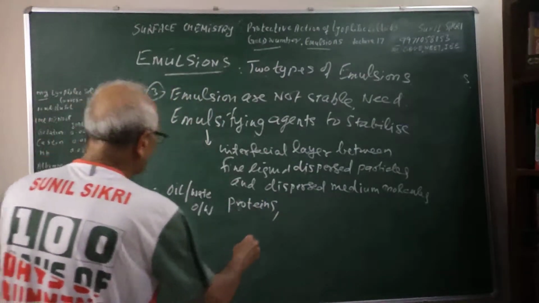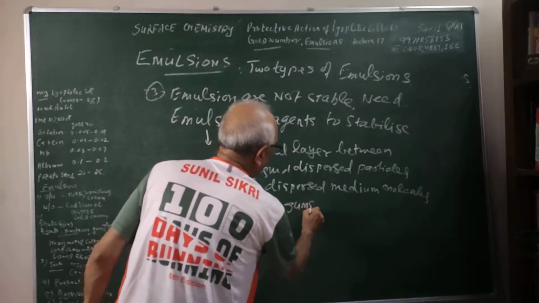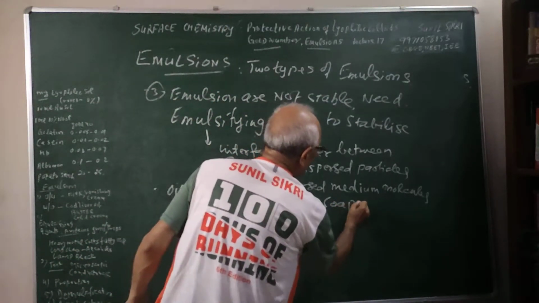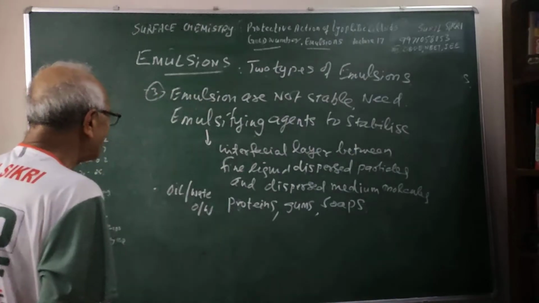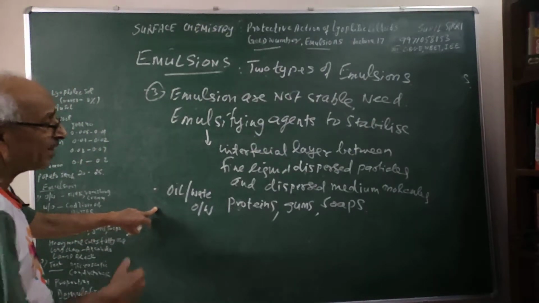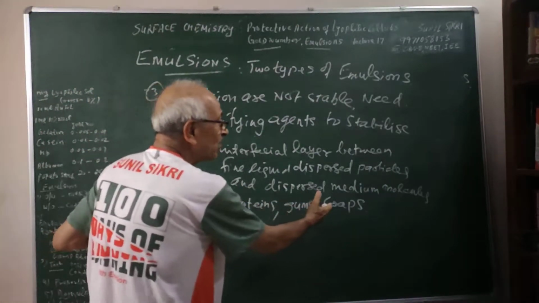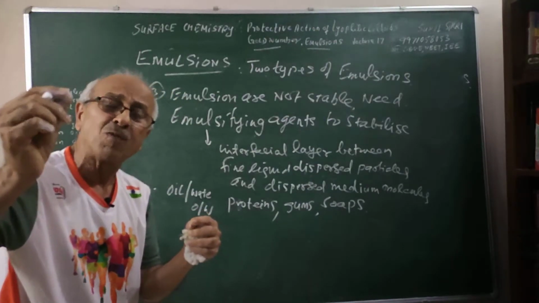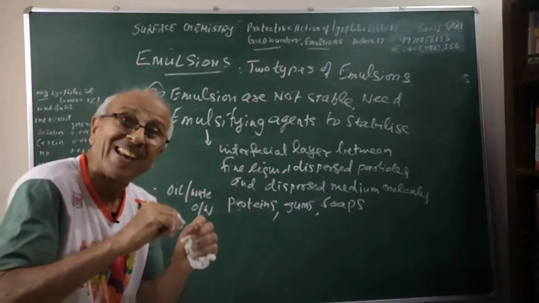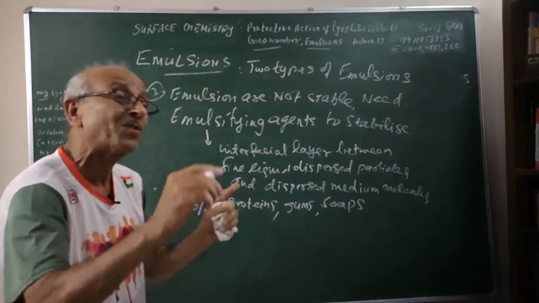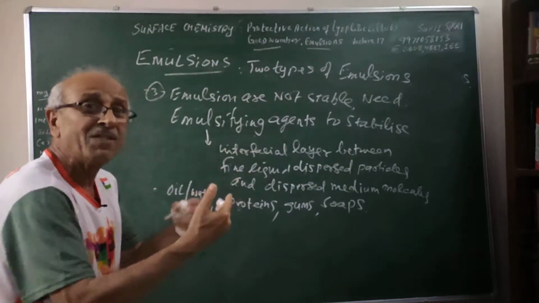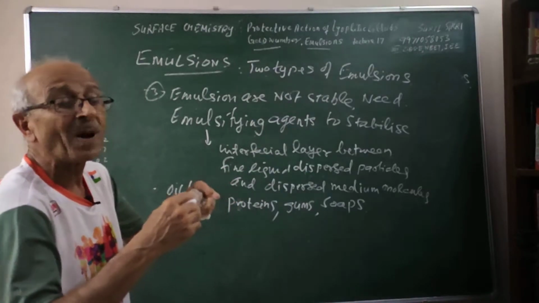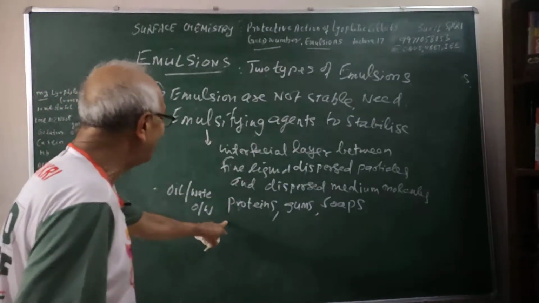Proteins, gums and soaps can be used. They can act as emulsifying agents. In soaps, you know what they do: there is a hydrophobic group and a hydrophilic group. So one group is oil loving, the other group is water loving. They form an interface between the dispersed phase particles and the dispersion medium particles.